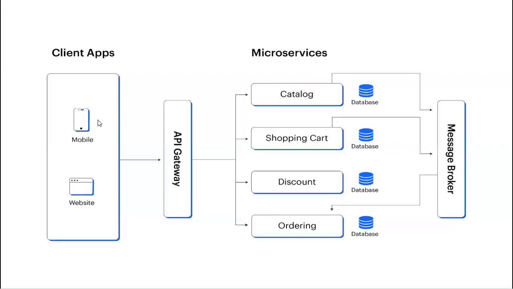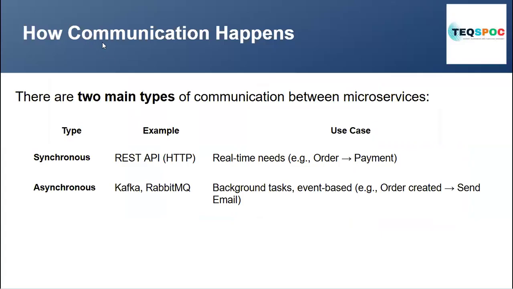Now coming to how they communicate. There are two ways of communication between microservices. One is synchronous communication, where we generally create a REST API. Then we can use REST template, WebClient, or OpenFeign to communicate between two applications like order and payment services. One order, and then the request will go to payment, and this way.